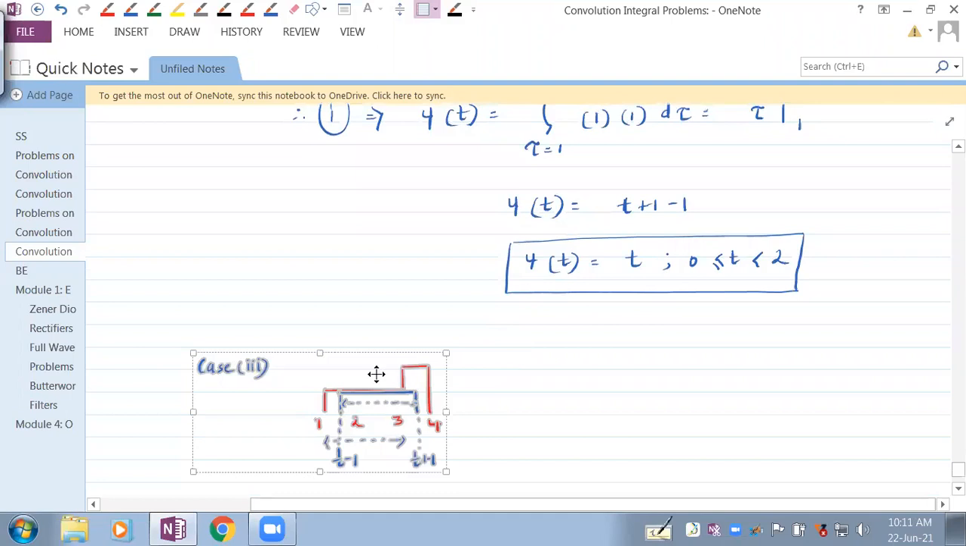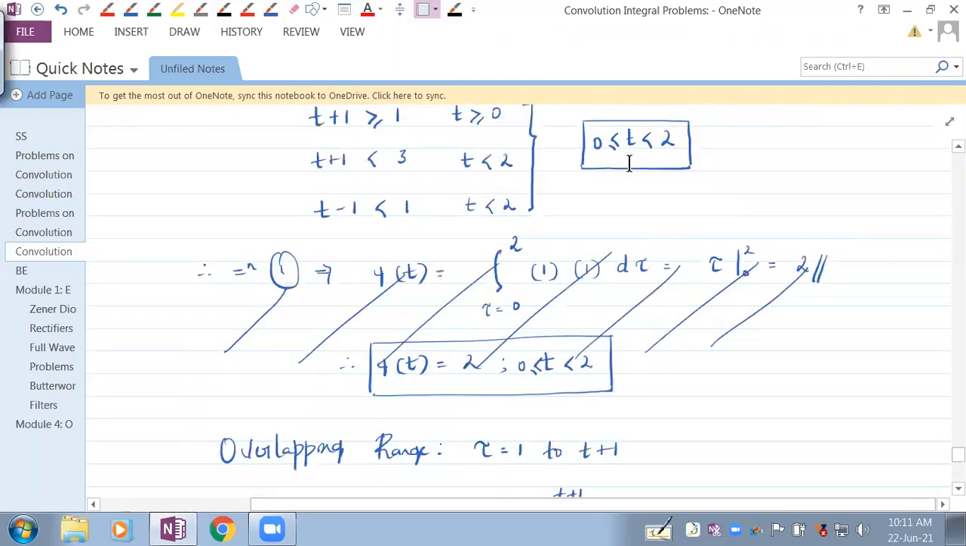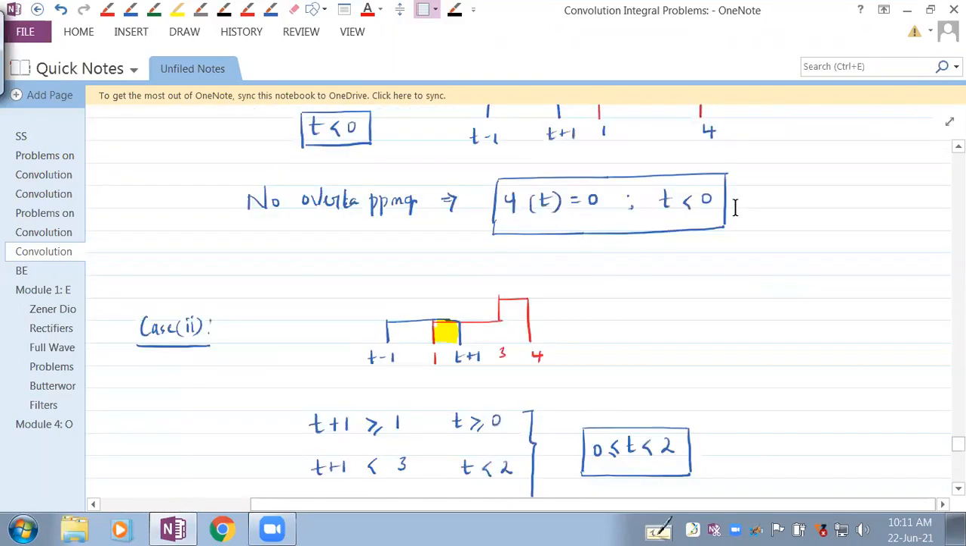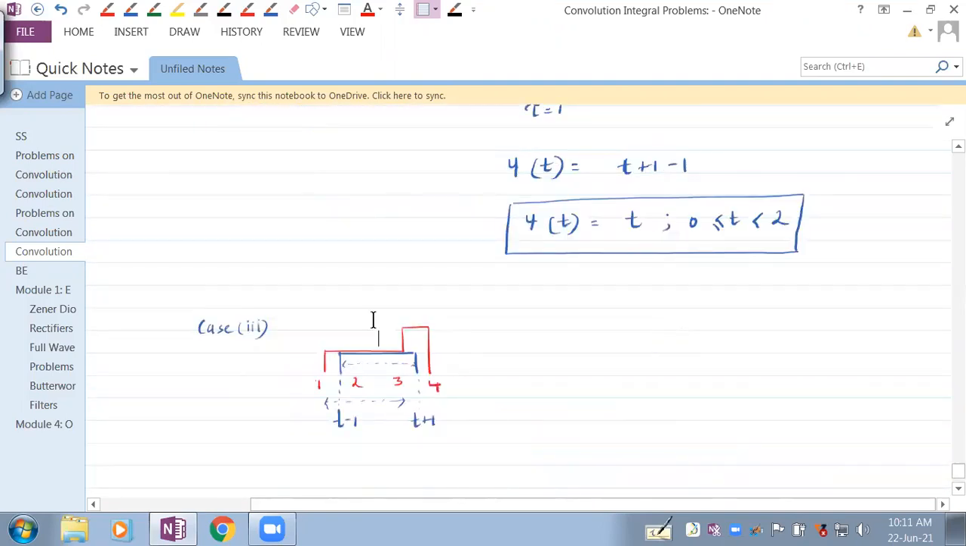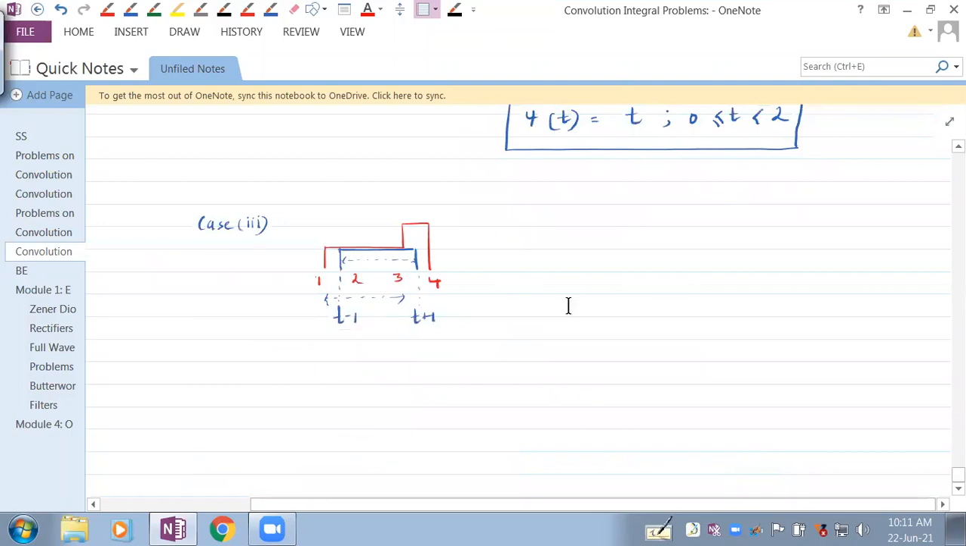Now let's analyze this. Which case would this be? We have stopped here at 2. In the first case, we had stopped at 0, so it was t less than 0. Then it was t greater than 0, less than 2. Now here we should start from 2.